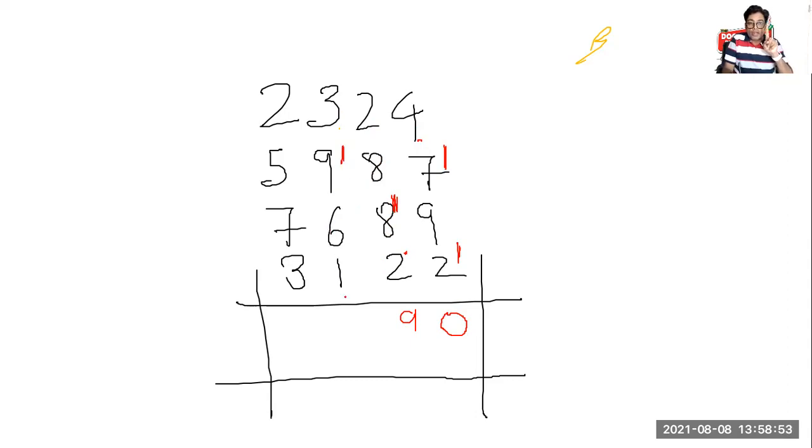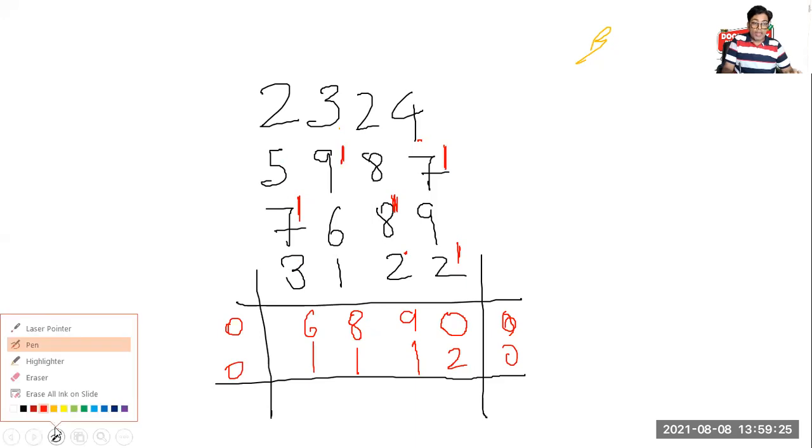1 and 6, 7 and 1, 8. Now 2 and 5, 7. 7, 7, 14. 3 left. 3, 3, 6. Now 11 comes how many times? 2 times. 11 comes how many times? 1 time. 11 comes how many times? 1 time. 11 comes how many times? 1 time. Now 0, 0, 0, 0.